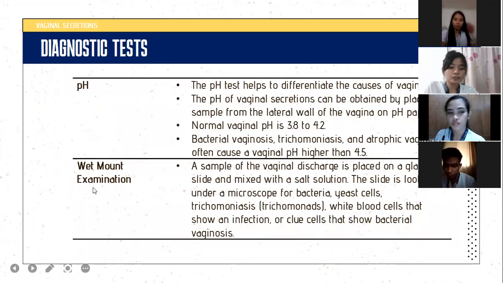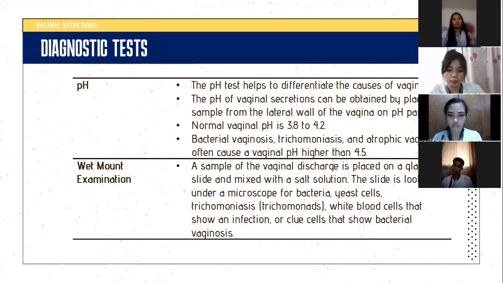These are the diagnostic tests in vaginal secretions. First is pH. Ang tatandaan lang natin sa pH, ang normal pH ng vagina is 3.8 to 4.2. And an increase, or a pH higher than the normal vaginal pH, is suggestive of vaginal infections such as bacterial vaginosis, atrophic vaginitis, and trichomoniasis.